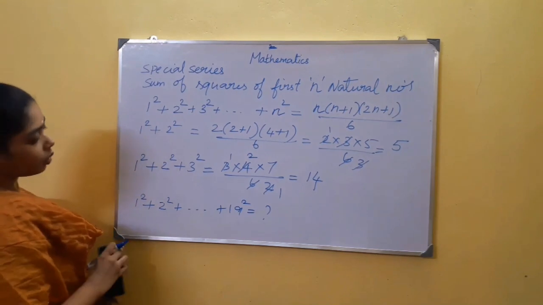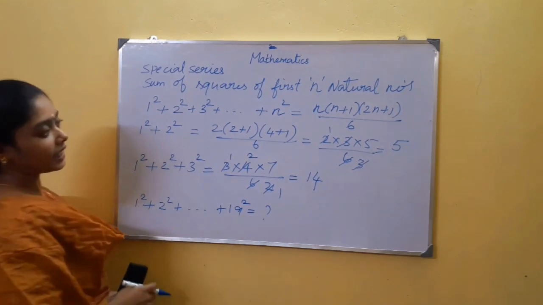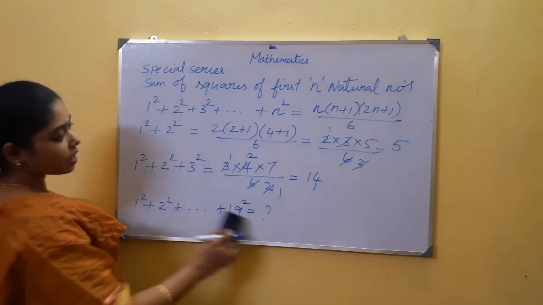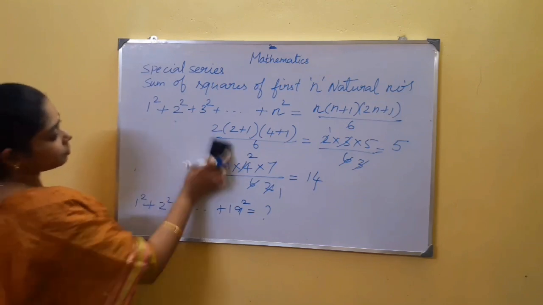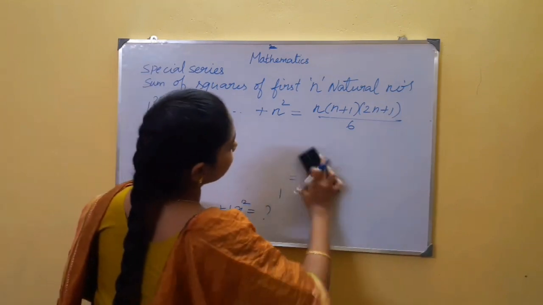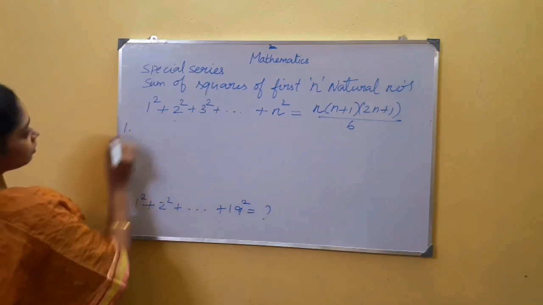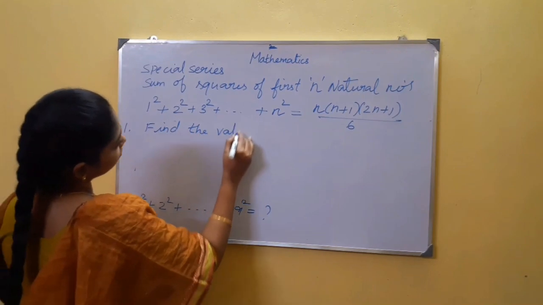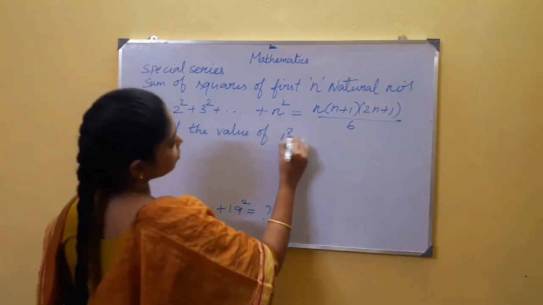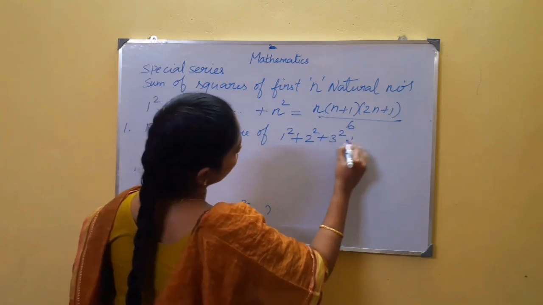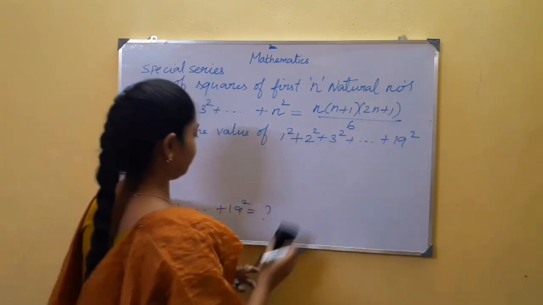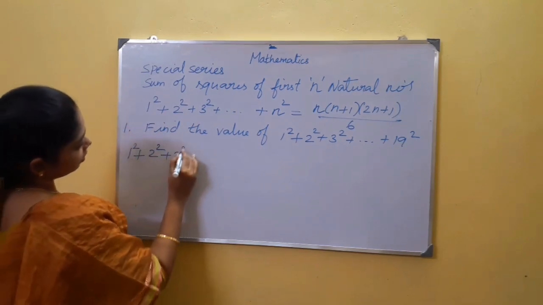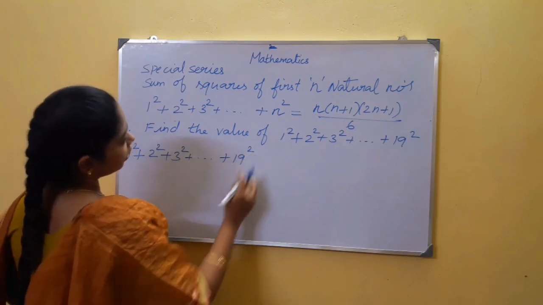Now I want to find the sum of squares of first 19 natural numbers. This is my first question. I want to find the sum of squares of first 19 natural numbers: 1 square plus 2 square plus 3 square goes on up to 19 square. So write this question once. Now compare this with the formula.